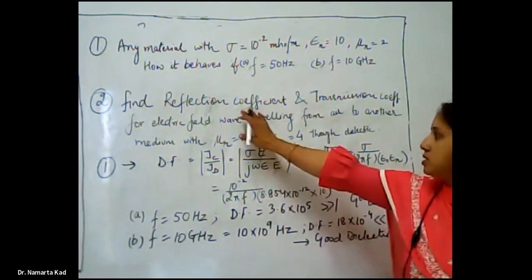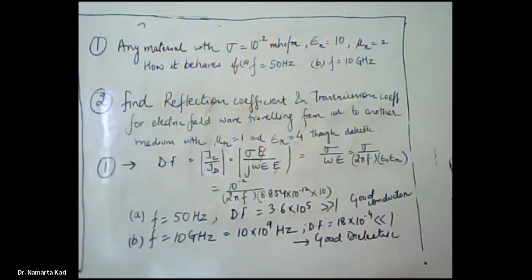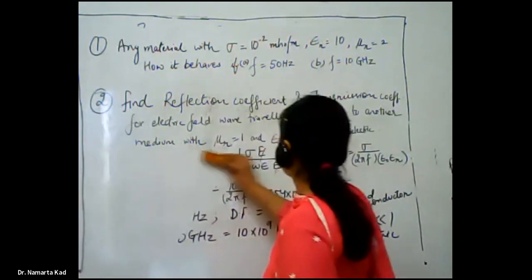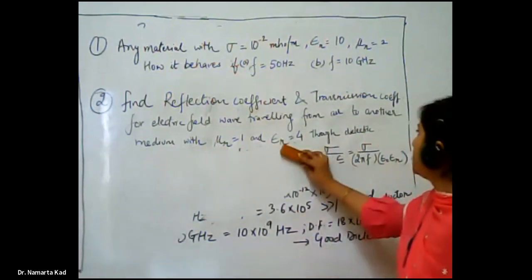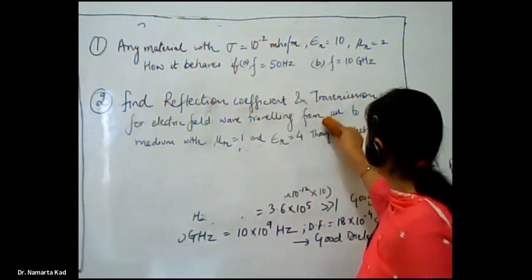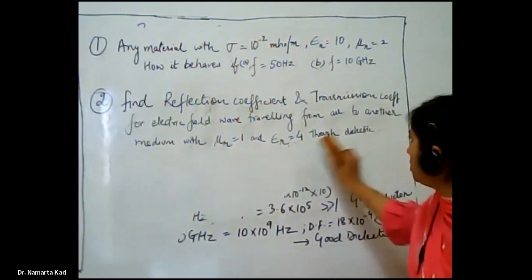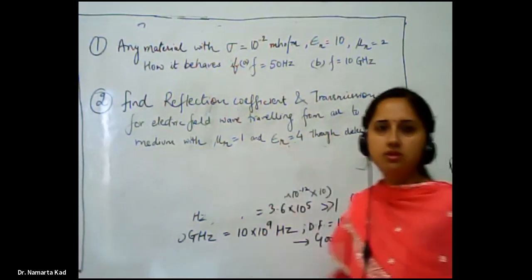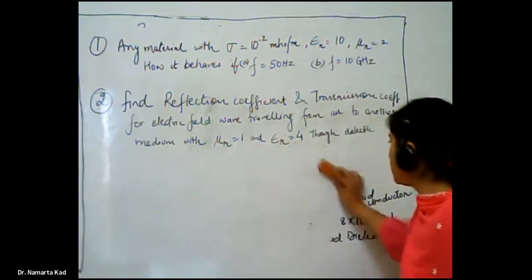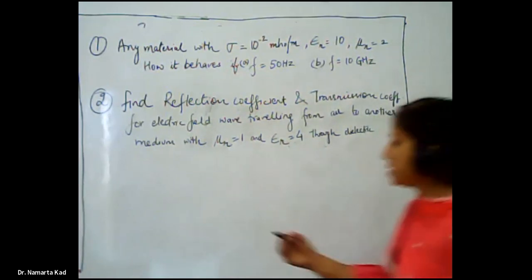Now the next one is this second numerical. In this second numerical, you have to find out the reflection coefficient and transmission coefficient for an electric field wave traveling from air to another medium with mu r equals 1 and epsilon r equals 4, through a dielectric. That means the perfect dielectric case will apply.